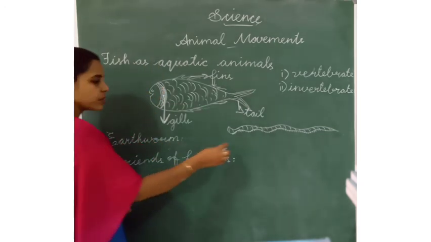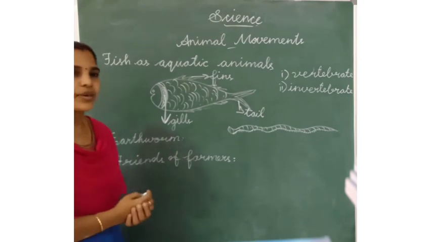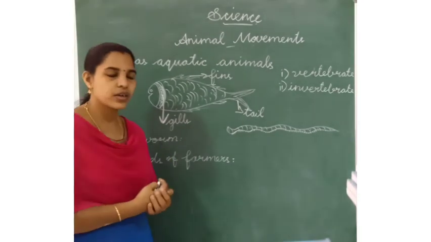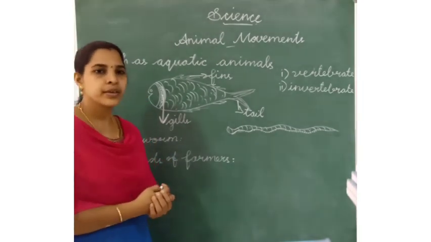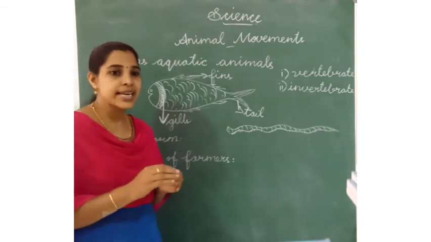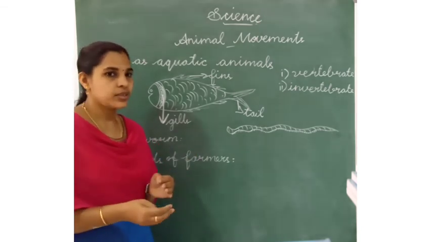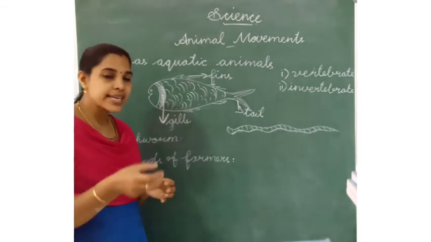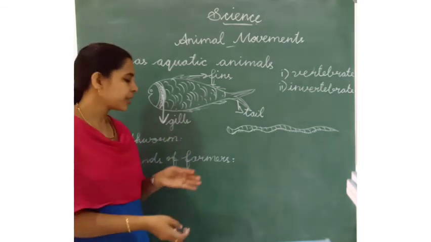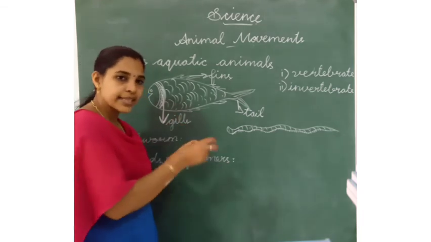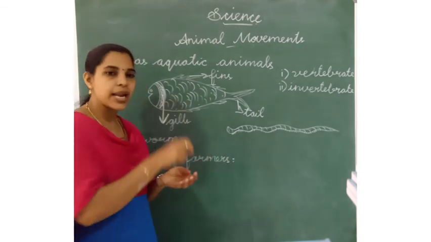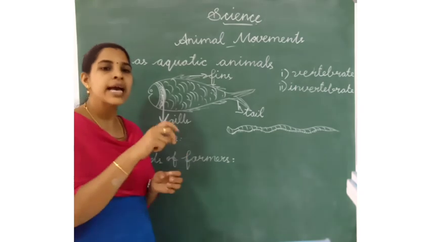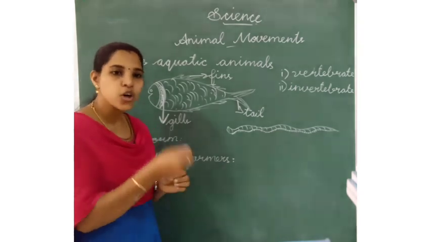Okay. The earthworms are called friends of farmers. Why are the earthworms called friends of farmers? Because the plants need air. For breathing, the plants need air holes. The plants stay in the soil, and the earthworms help the plants by making air holes near their roots.